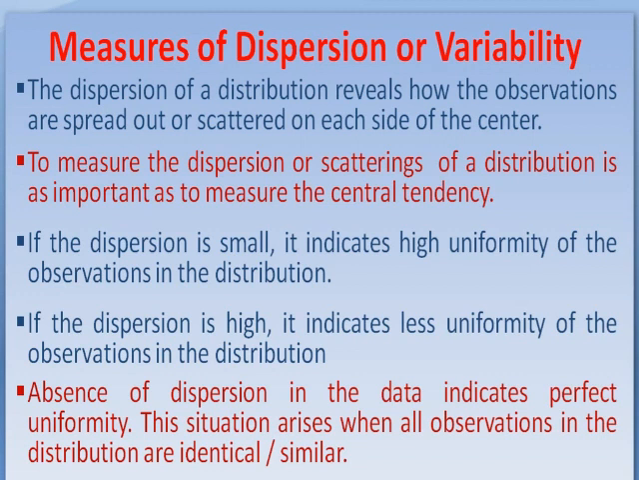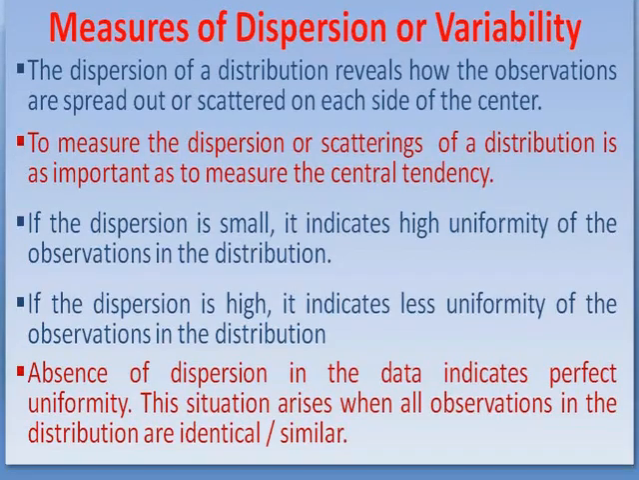अगर डिस्पर्सन की वैल्यू small है, which indicates that the data is highly uniform. If the dispersion is high, it indicates the data is not uniform. It means the observations are highly scattered. And absence of the dispersion in the data indicates perfect uniformity. This situation arises when all observations in the distribution are identical or similar. If all the observations are identical or similar, then the measures of dispersion will be 0.